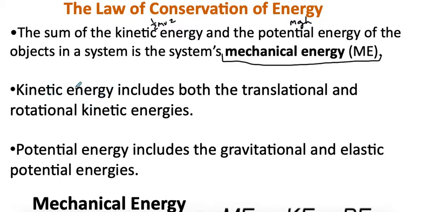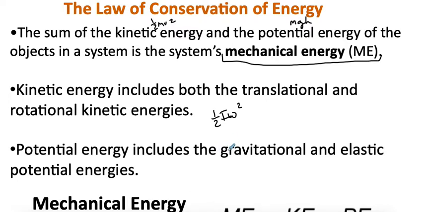And so remember, for rotational kinetic energies, that's going to be 1/2 I omega squared. So it's going to be half the moment of inertia times the rotational velocity squared. And our potential energy is going to include gravitational and elastic potential energies.